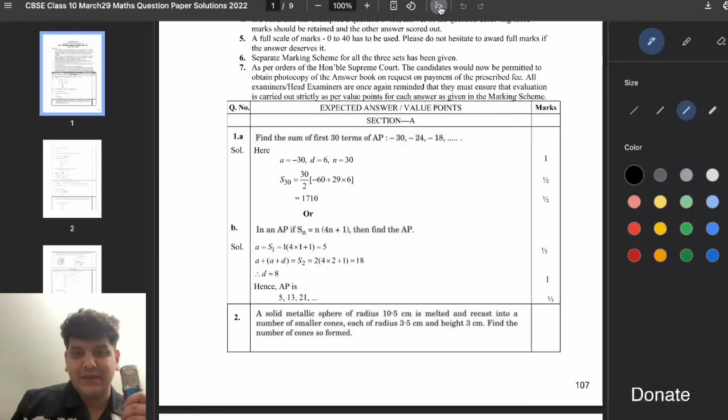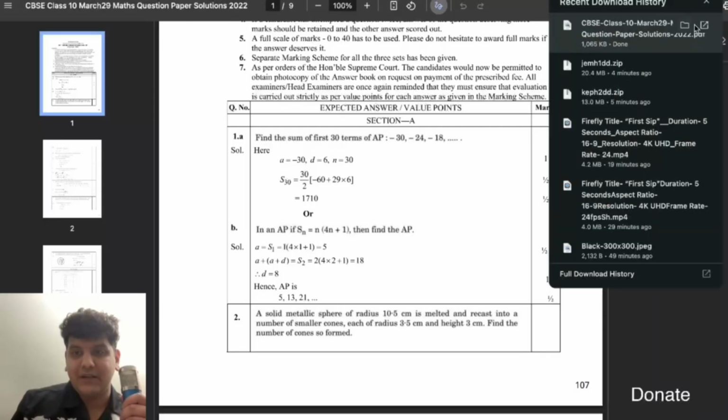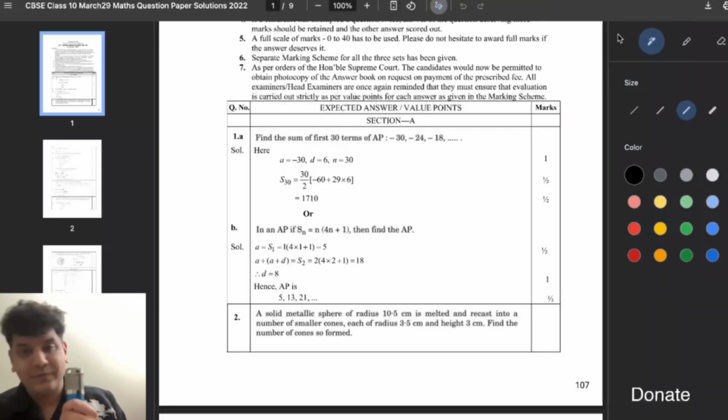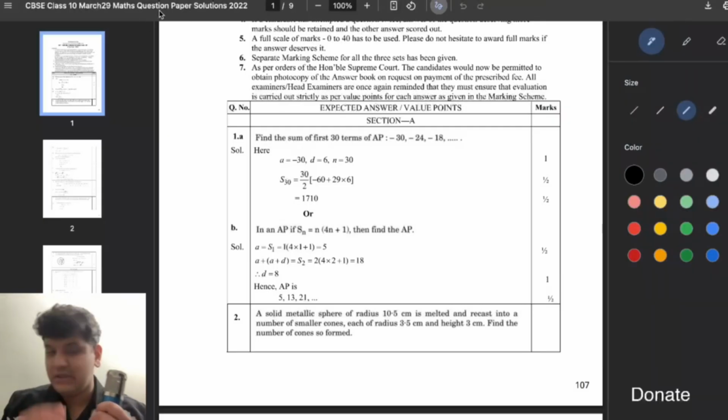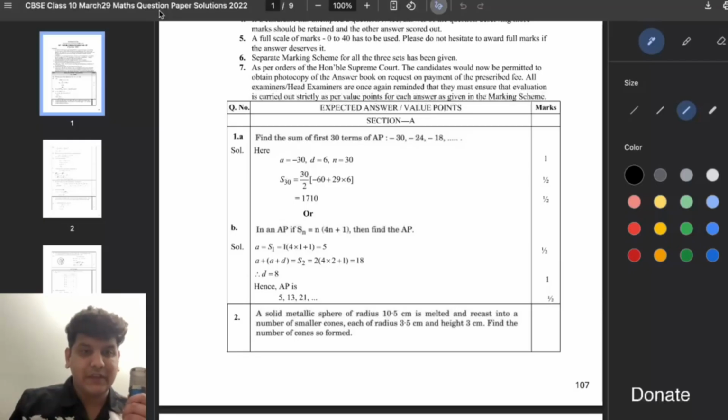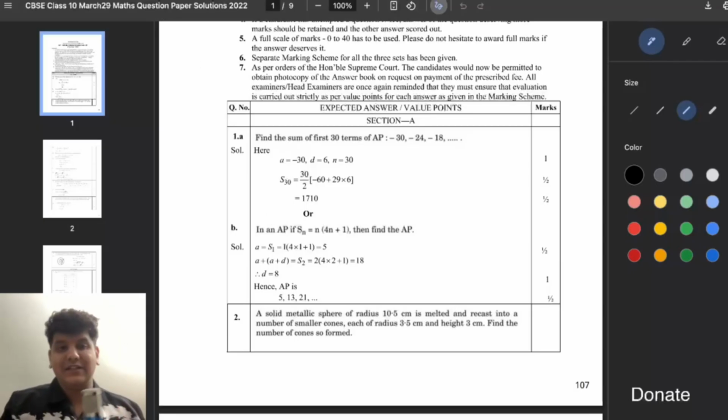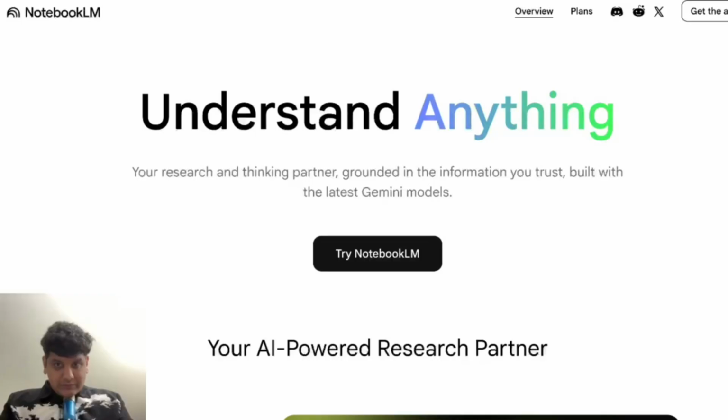That just sucks, man, when you can't do a lot of things in a format. Here we go. So this is the paper. I will just write this down like itself. Don't worry about it. Find the sum of first 30 terms. Okay, here we go.